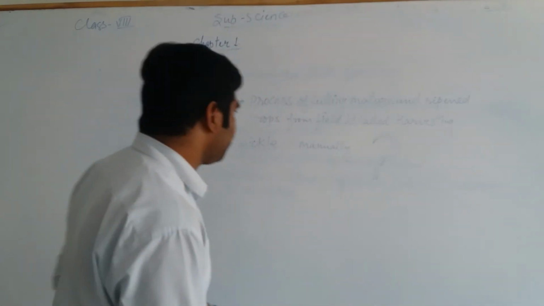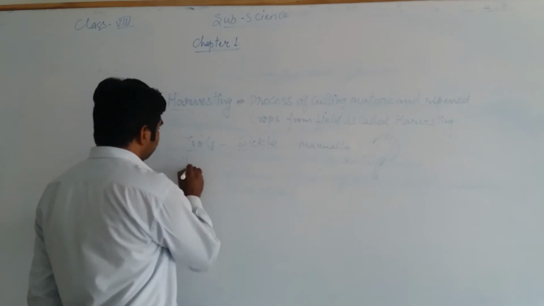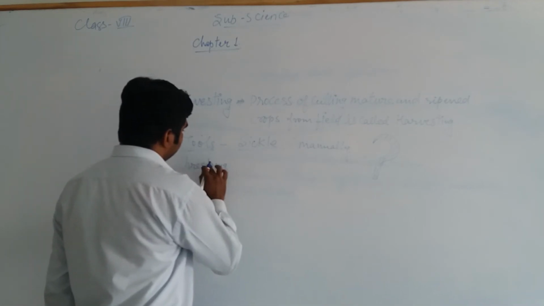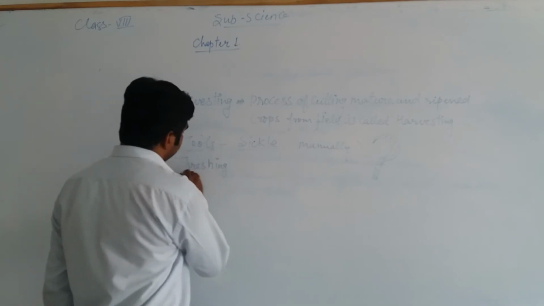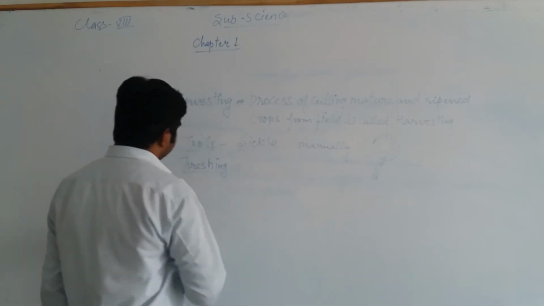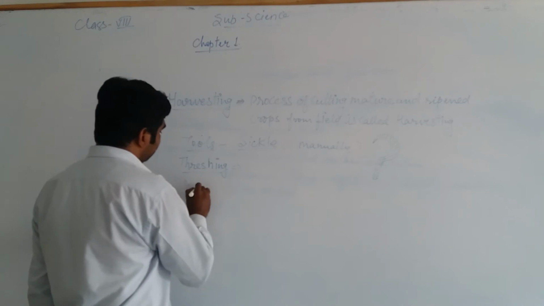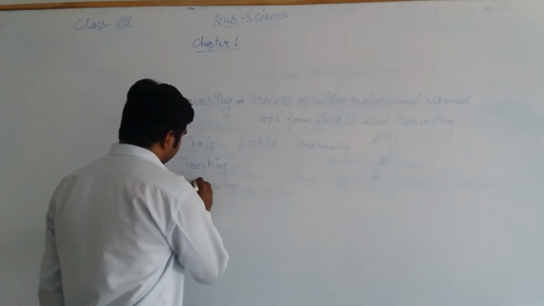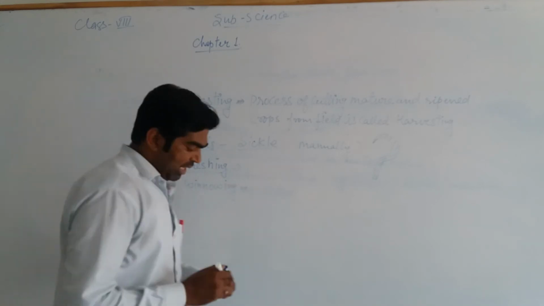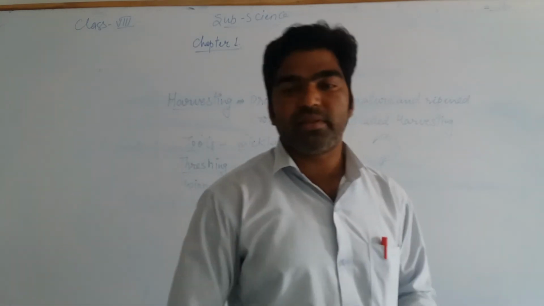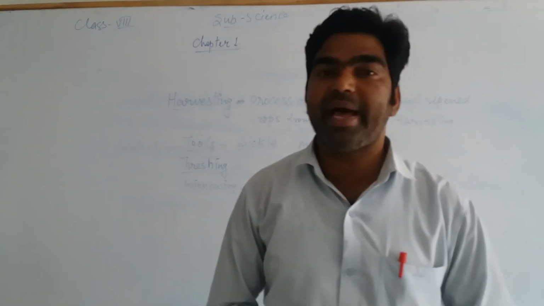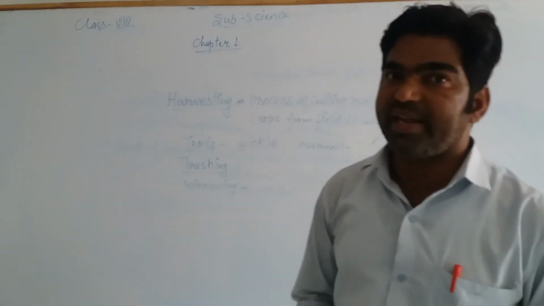Now next we are going to discuss threshing. Now, the two different methods or practices that we involve in agriculture practices, that is threshing.